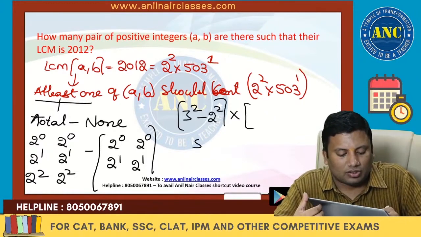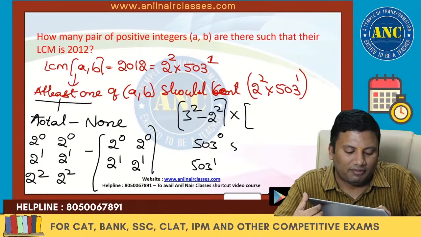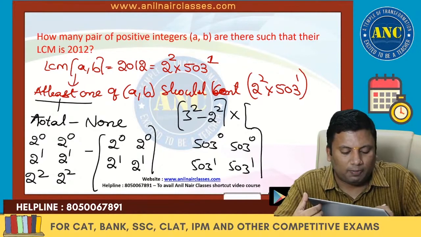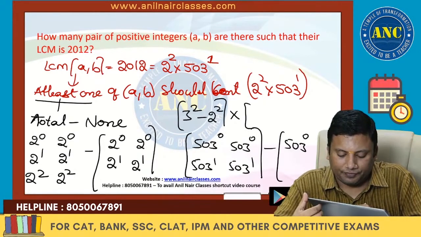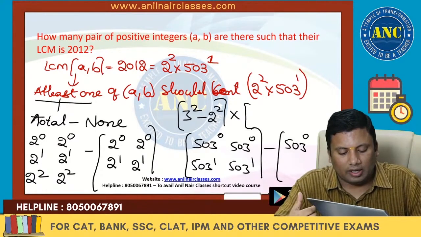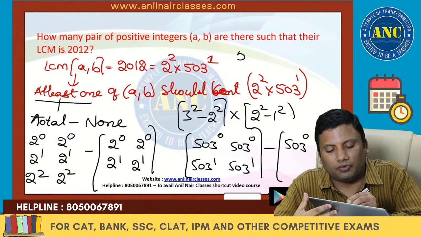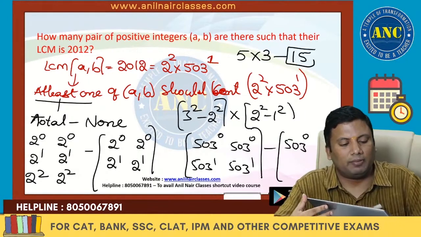Again, 503 also: 503 power 0, 503 power 1 for A, and 503 power 0, 503 power 1 for B. Total minus not taking 503 power 1. This is nothing but 2 square minus 1 square. 9 minus 4 is 5. 4 minus 1 is 3. 5 into 3 is nothing but 15.